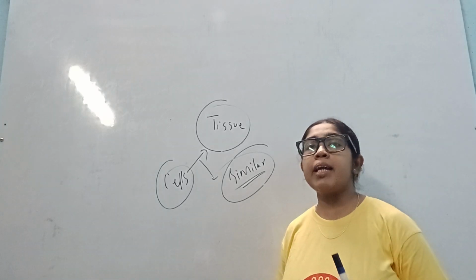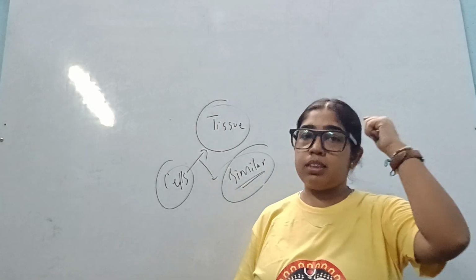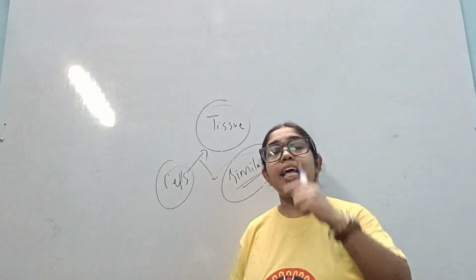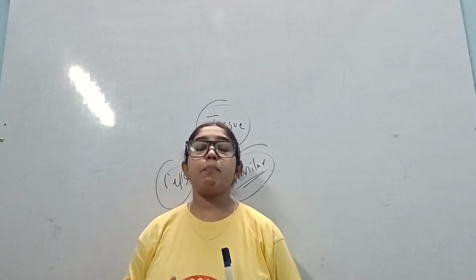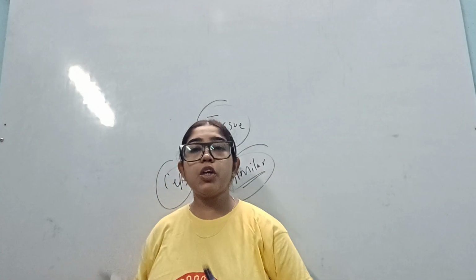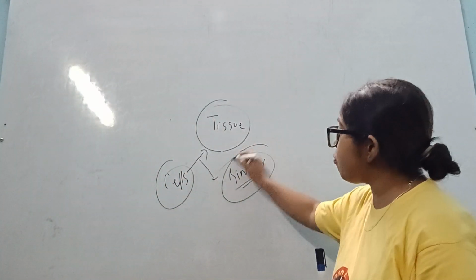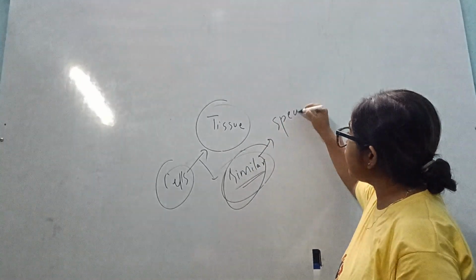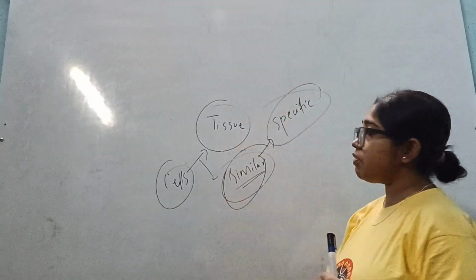Think about one more thing. The cells present in my brain do a particular function. Their function is specific. The cells present in my heart have a particular function to do. So if my area is becoming the same, can I say my function is also becoming specific?